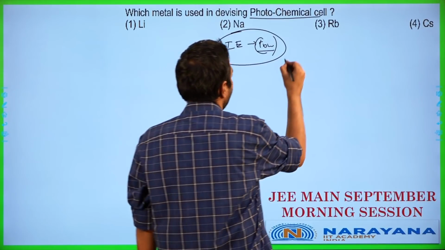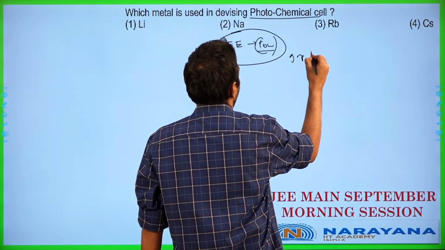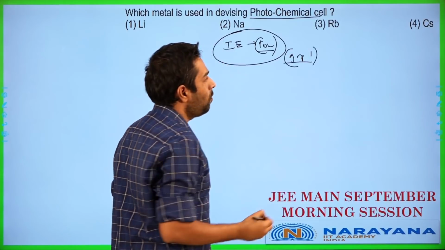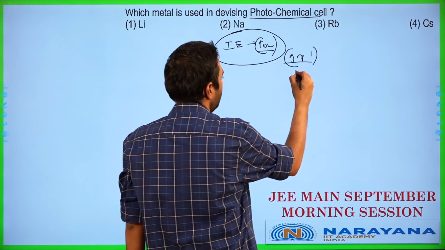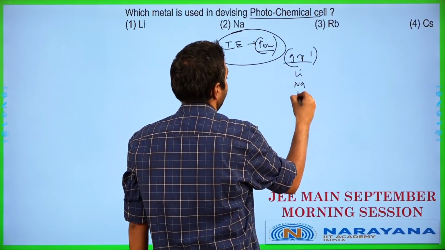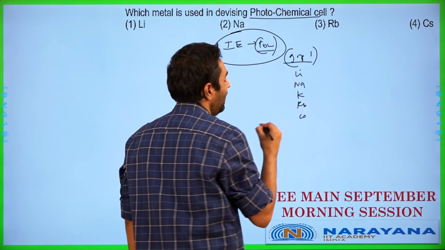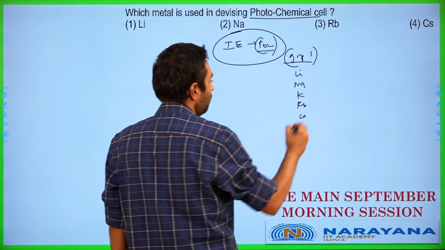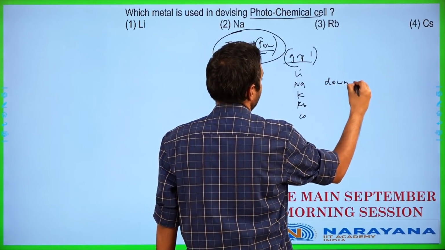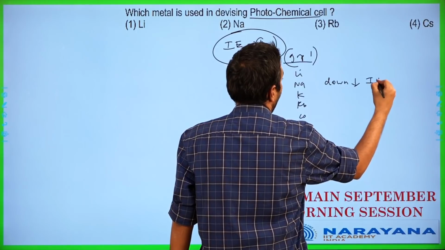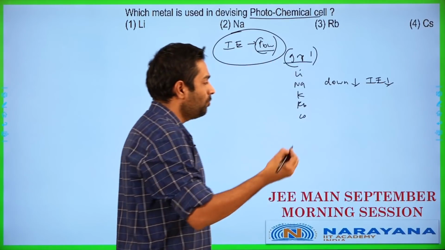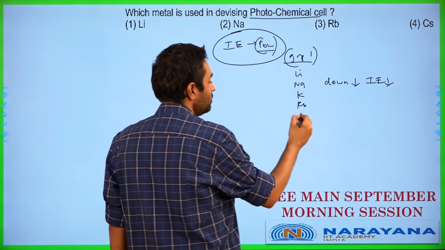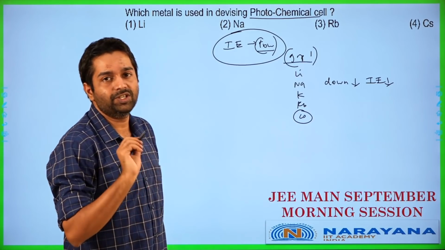All of them here are present in group 1. So what are the elements in group 1? Let me list them down. We have lithium, sodium, potassium, rubidium and cesium. So among these elements, when you're going down the group, ionization energy will be decreasing. Down the group, IE value ends up decreasing. So basically that tells us that cesium is going to be having the lowest ionization energy in this particular case.